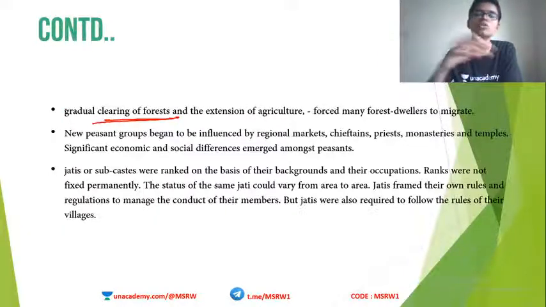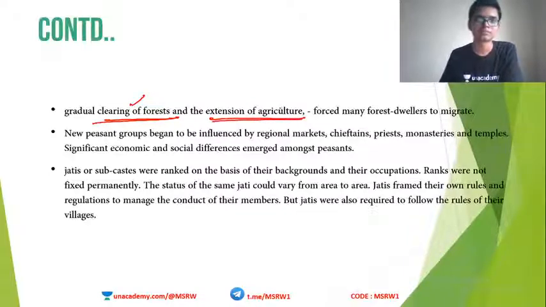So in order to do that, they started clearing forests. Okay, so they cleared forests and then they extended agriculture, because more population means more food is necessary. Okay, so agriculture for sustenance has to be increased. So clearing forests and expansion of agriculture forced many forest dwellers to migrate.